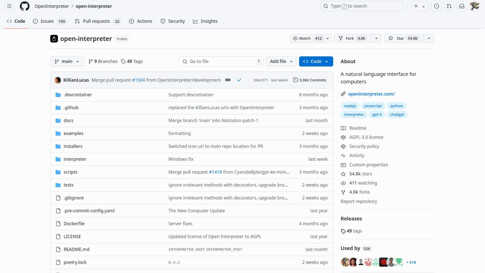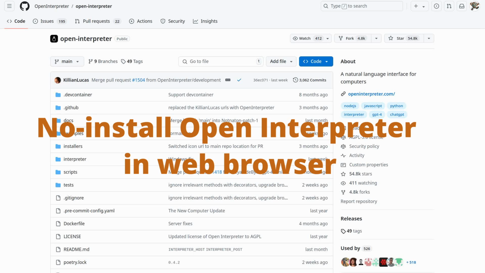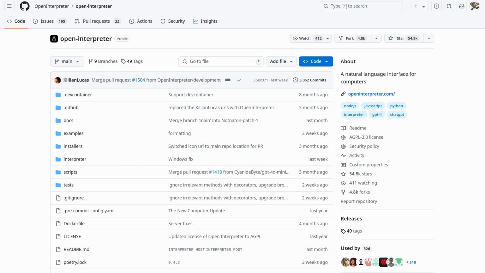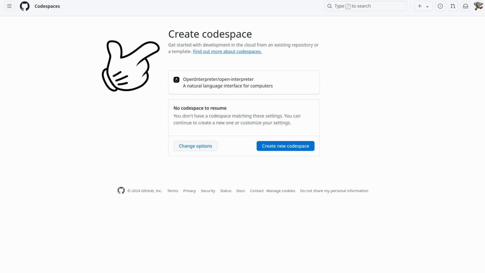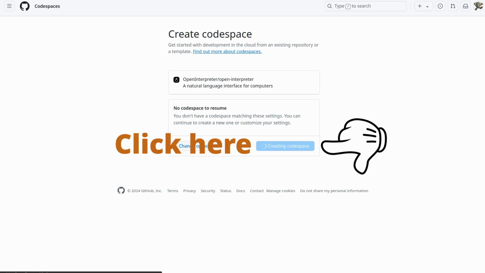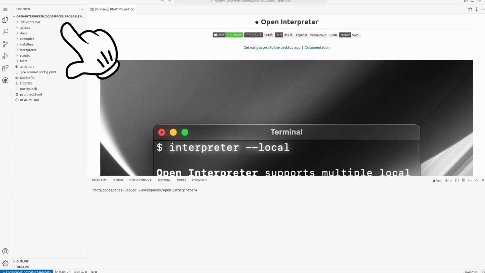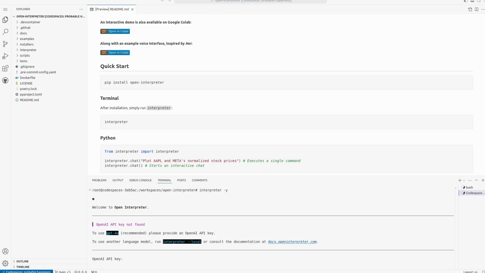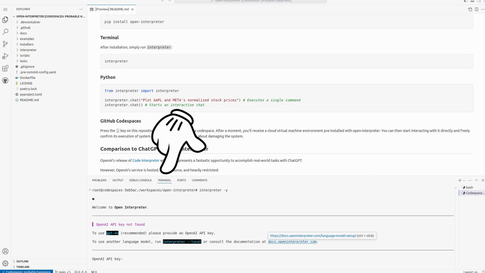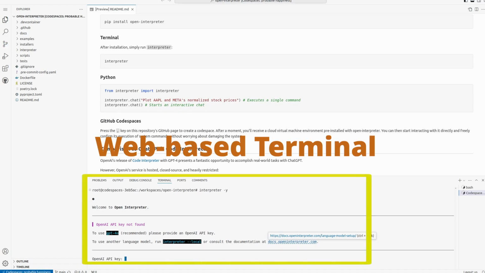If you remember at the beginning of the video, I also promised to show you a way to use this system without the need to install it. If you navigate to the Open Interpreter's GitHub repository as you see here and just press on the comma key on your keyboard, you will be automatically taken to this new page where you can create a code space. When this blue bar of the code space shows it is fully loaded, you will receive a cloud virtual machine environment pre-installed with Open Interpreter. You can interact with the terminal of this online VS Code interface, and the rest is exactly as you've seen in this tutorial.